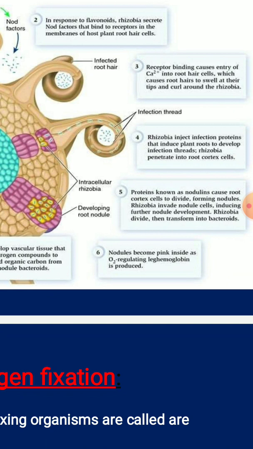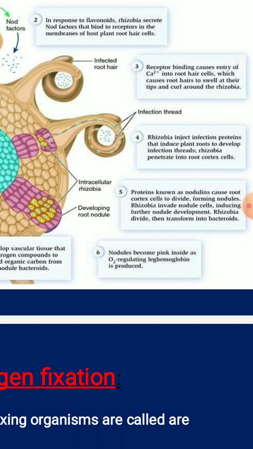So then you can see this infection thread right here. Rhizobia inject the infection proteins that induce plant roots to develop the infection threads. So you can make out these infection threads where the rhizobia penetrate into the root cortex cells.